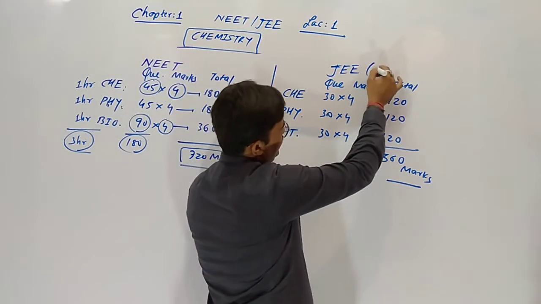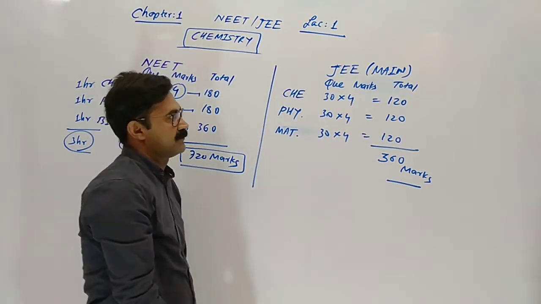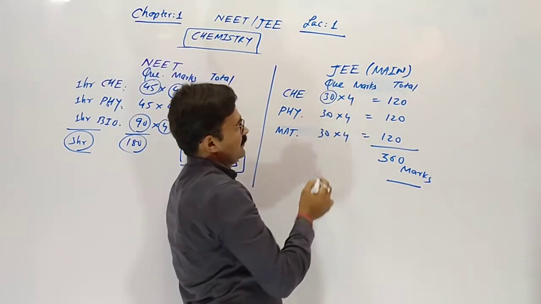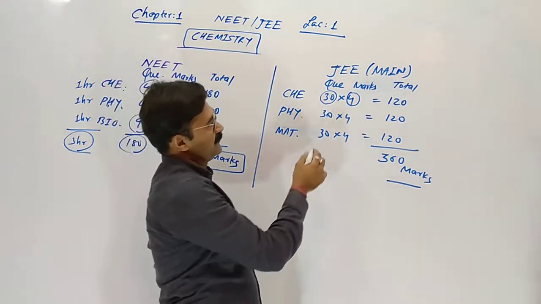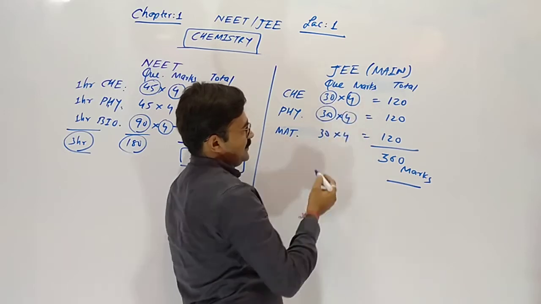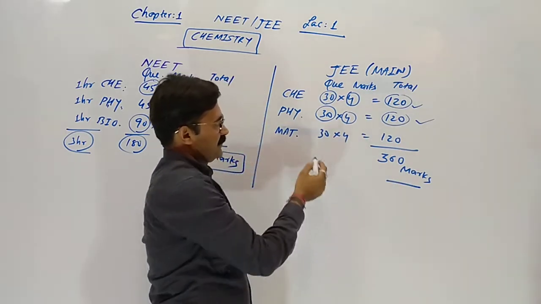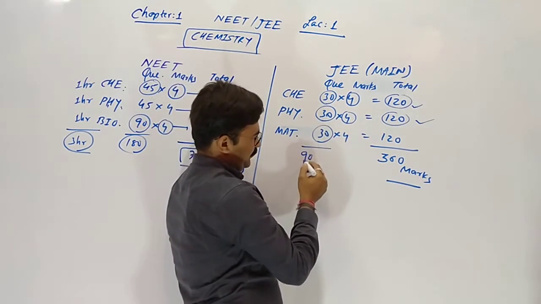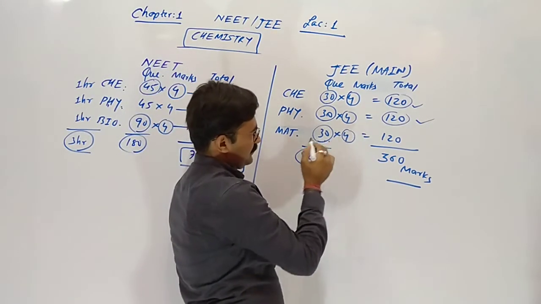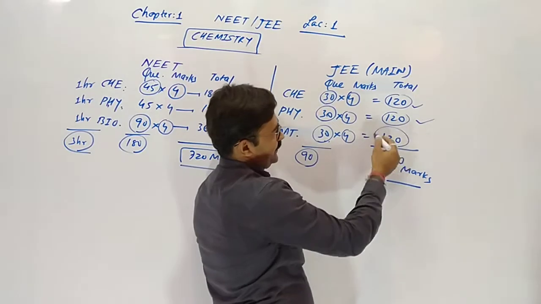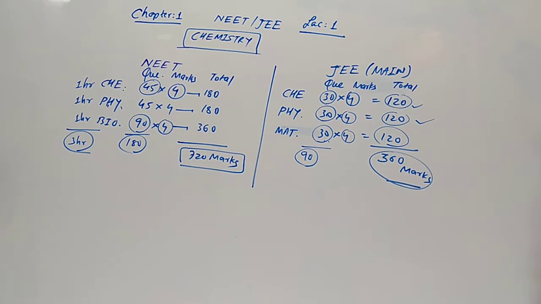In JEE main, I am not talking about advanced, only main exam. JEE main. 30 questions of chemistry. Each question has 4 marks. So 120. 30 questions of physics. Each question of 4 marks. So 120 total of physics. And 30 questions of mathematics. So total 90 questions in JEE main paper. And every question having 4 marks. So total marks in JEE question paper is 360.